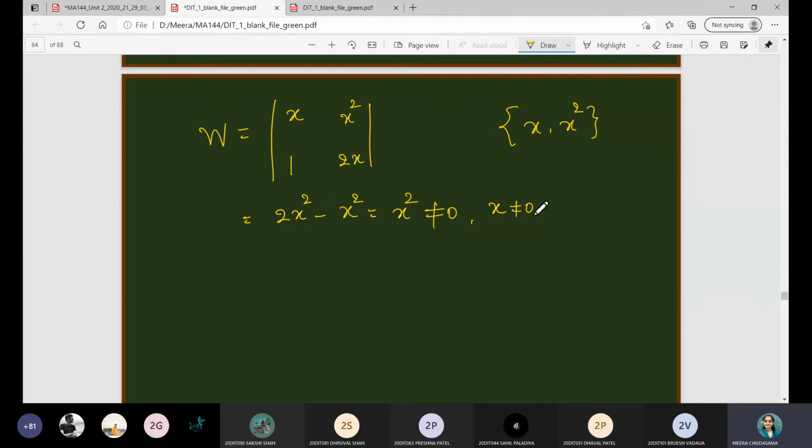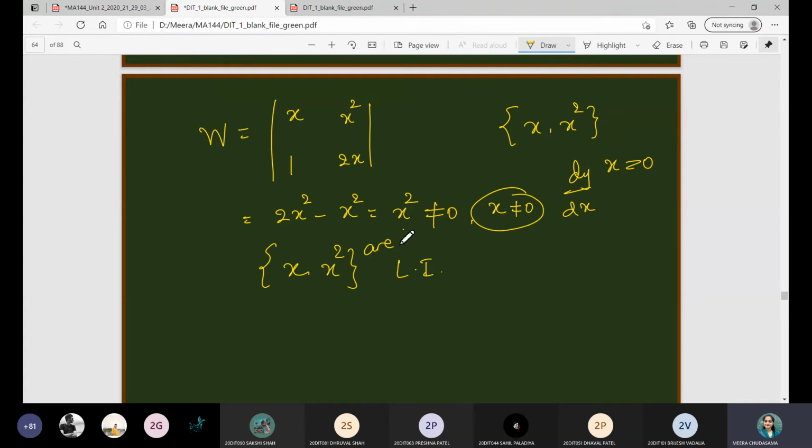Every time we will consider x not equal to 0, because if x is equal to 0, x is actually the independent variable. Whenever we consider dy by dx, x is the independent variable, and if it is 0, then it has no sense, because it will always give you a trivial solution. So always while talking about the solution of the differential equation, we will assume that x is not equal to 0. Hence this Wronskian is not equal to 0. Therefore I can say x and x square are linearly independent.